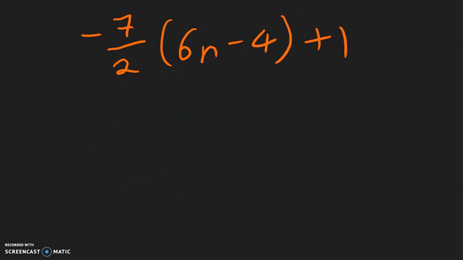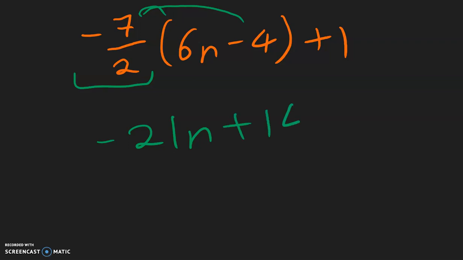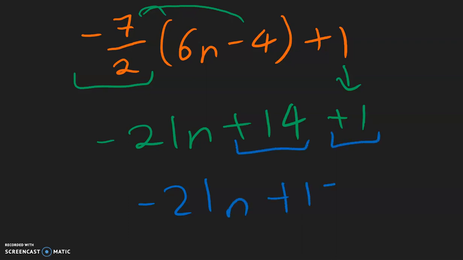For this example, what is being multiplied to the parentheses is this -7/2. So, -7 times 6 is -42. Divide that by 2 is going to be -21n. And then, -7 times -4 is going to be positive 28. Divide that by 2 is going to be positive 14. Then copy down the +1. And then combining like terms, we have -21n. And 14 plus 1 is going to be 15.